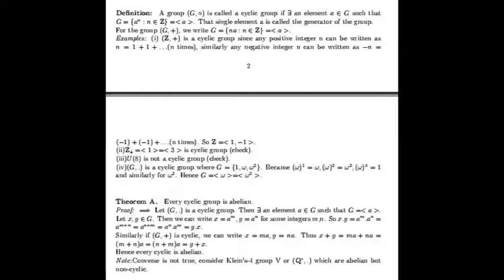But note that the converse is not true. If we consider Klein four-group or (Q*, ·), they are abelian but not cyclic.